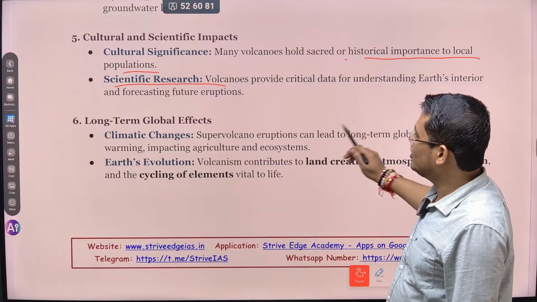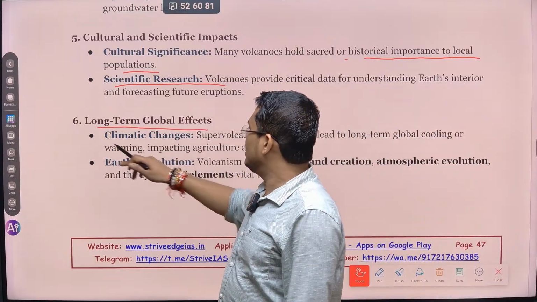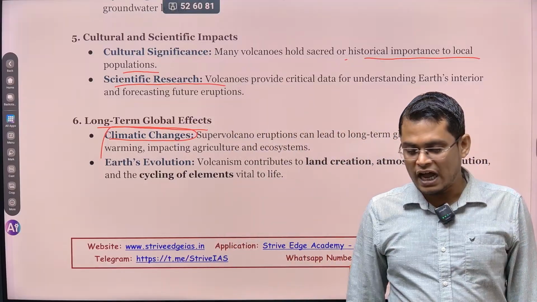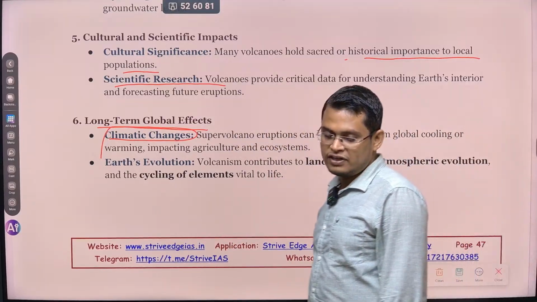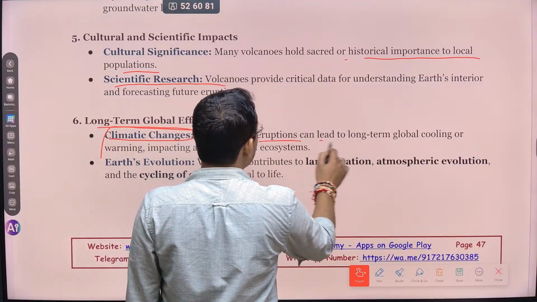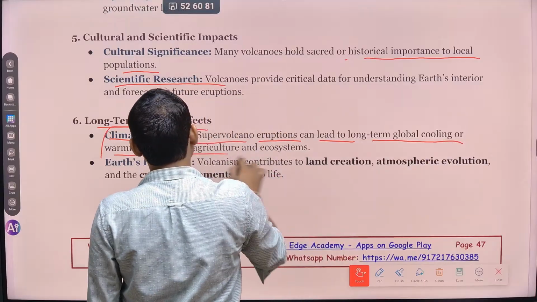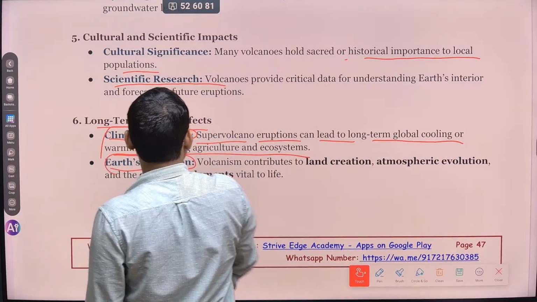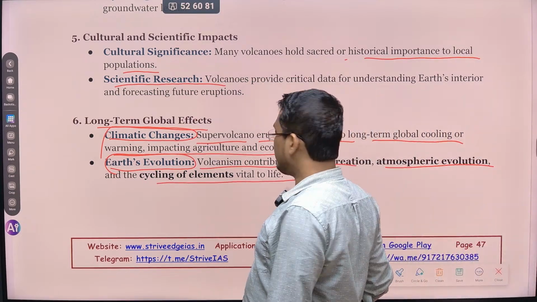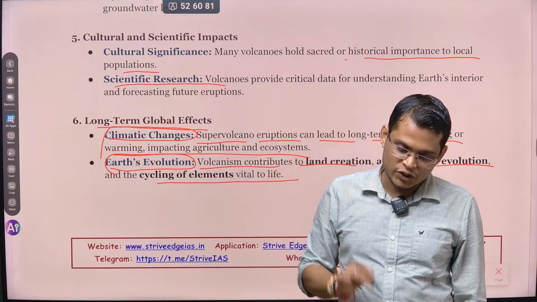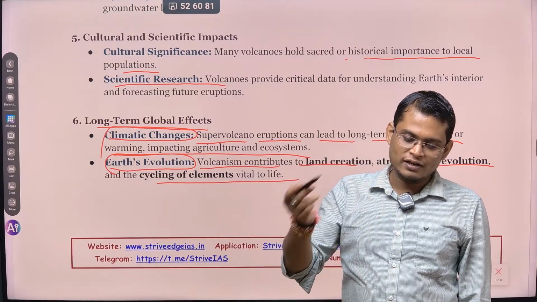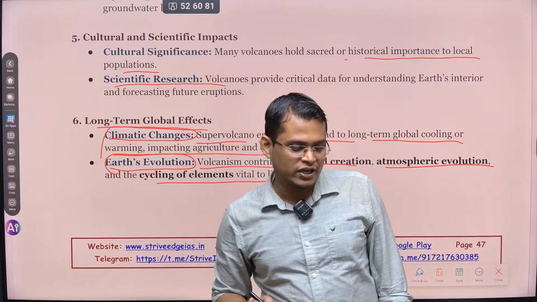It helps us study the earth's interior. So long-term global effects: it can lead to climate change, because whenever there is a volcanic eruption, a lot of greenhouse gas is emitted and that has a very negative impact on the atmosphere. So a super volcano eruption leads to long-term global cooling or warming impact. Okay? Earth evolution: volcanoes contributed to land creation, atmospheric evolution and recycling of elements vital for life. Look, volcanism is creating new landforms and destroying old landforms. This cycle is continuously creating and destroying, and it is also providing nutrients, minerals and rocks.